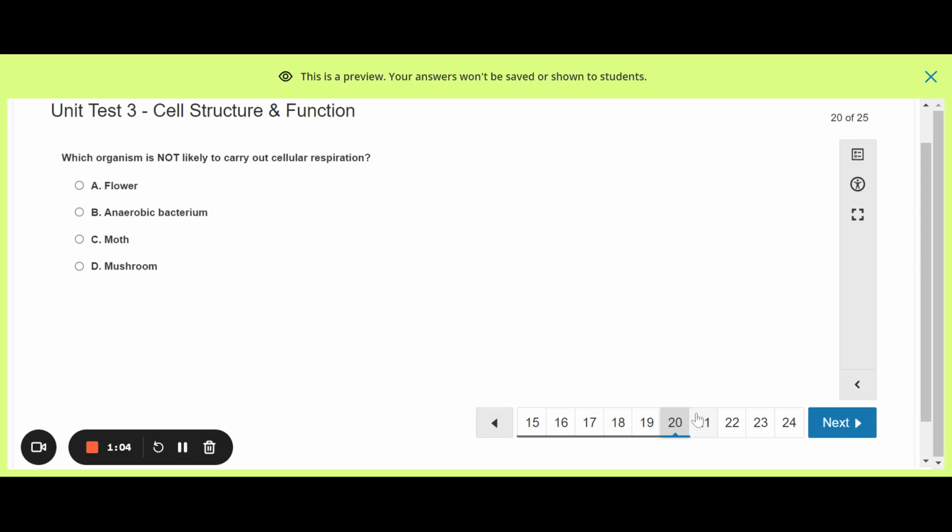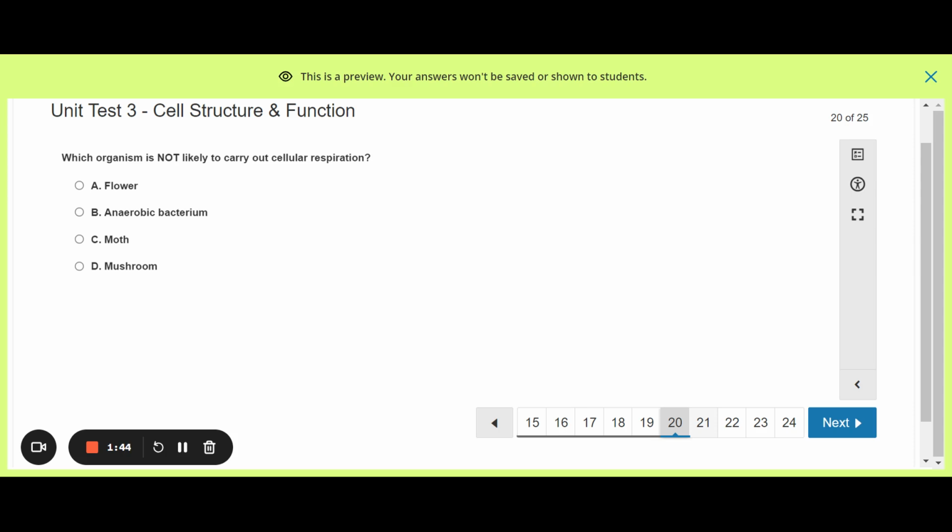Number 20, which organism is not likely to carry out cellular respiration? Cellular respiration is just a hard term to associate with what it does. It's where we make ATP. You've got to think about it somehow to make it make sense to you, because the term cellular respiration just doesn't match making energy. If you think about it this way, what's respiration? That's breathing. What do you breathe? You breathe oxygen. So now we're looking for something that doesn't use oxygen.